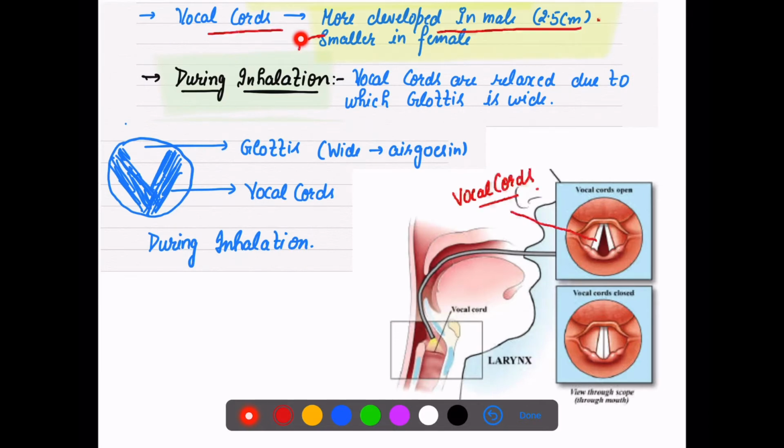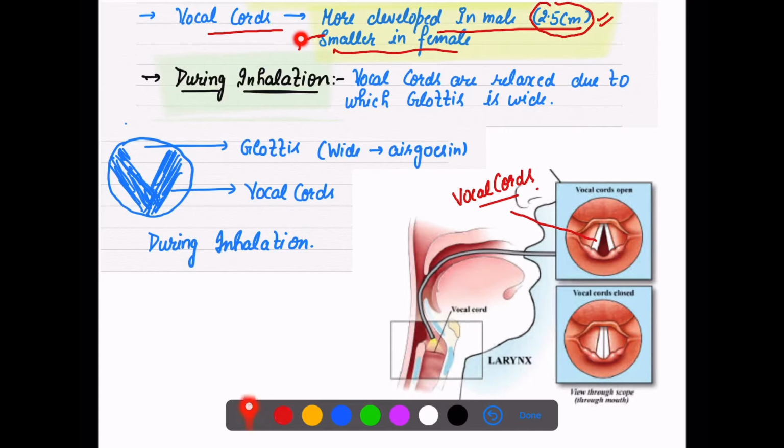Their vocal cords are approximately 2.5 centimeters, as compared to females, who have smaller vocal cords. That is why their voice is a little sharp and soft, and lower in pitch because of the smaller vocal cords.